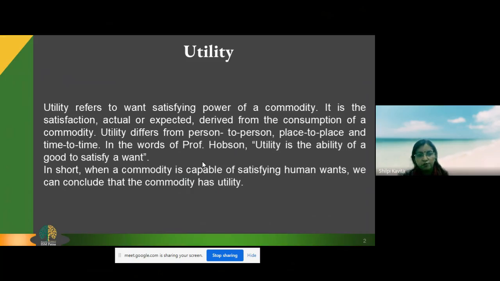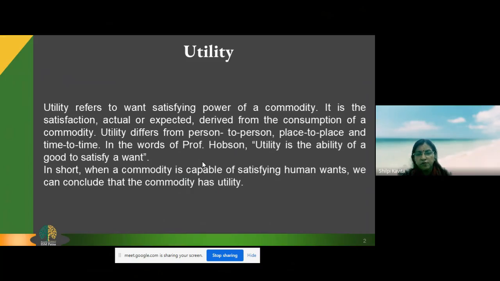The utility of a raincoat is much more in the rainy season than in summer. In the same way, the utility which we derive in Patna may be different from that in the metros, Mumbai or any other metro. So utility is not a fixed thing applicable in every situation. It is different from situation to situation, person to person, and place to place.